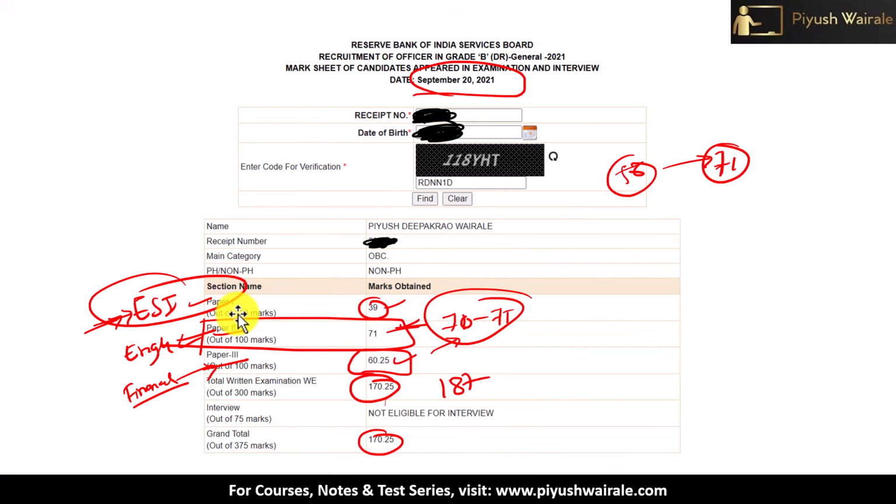But unfortunately, or we can say fortunately, because of that, I was able to join IIT Madras as an instructor. And for the last 5 years, I'm working as an instructor at IIT Madras. Okay. So I have not given any attempt for the SEBI or RBI exam since then. This is my first and last attempt for the SEBI and RBI exam. So how I improved from 56 to 71, this is what we are going to discuss.